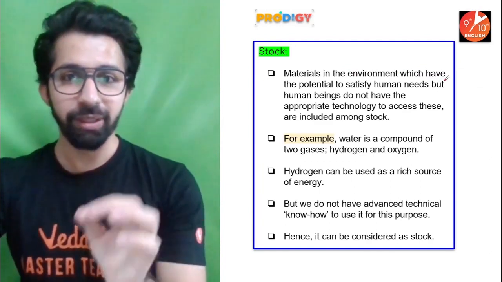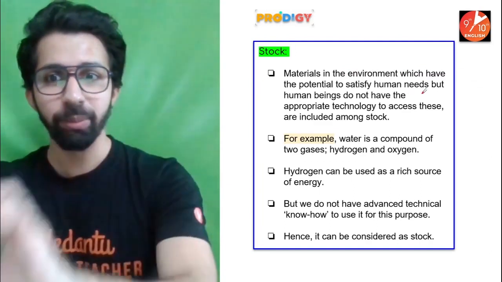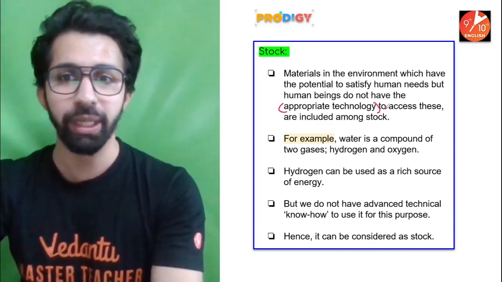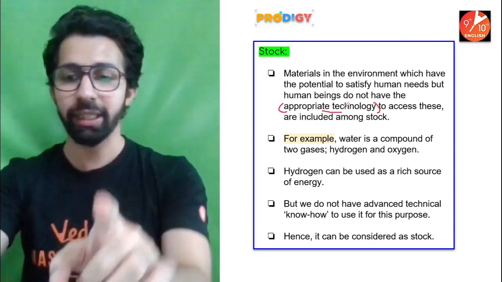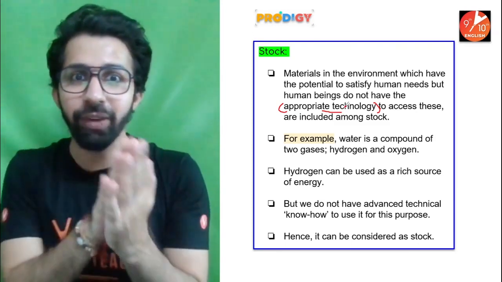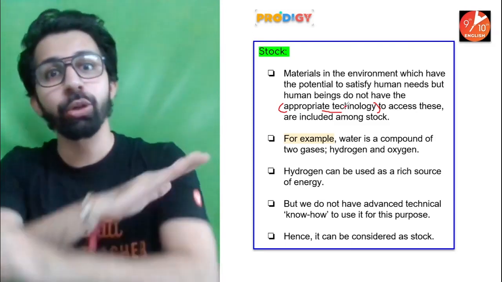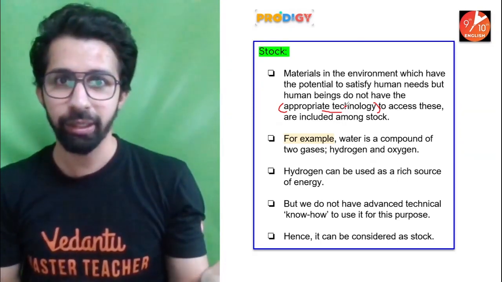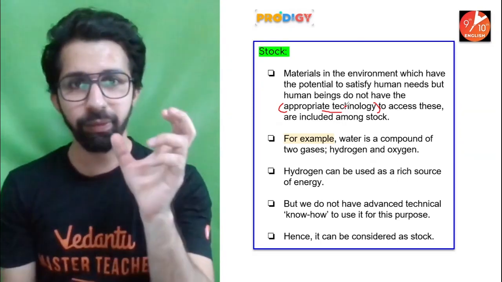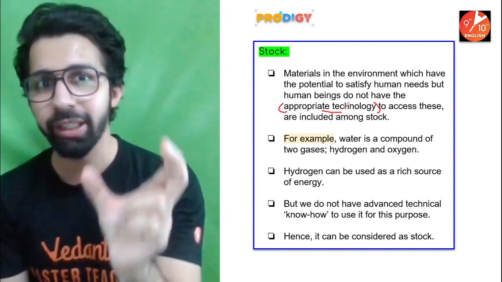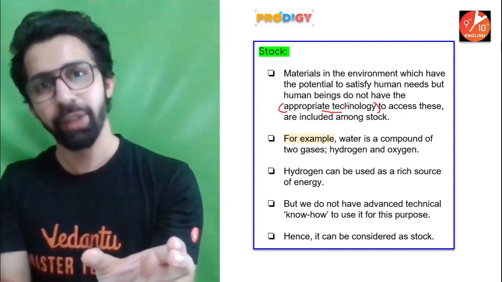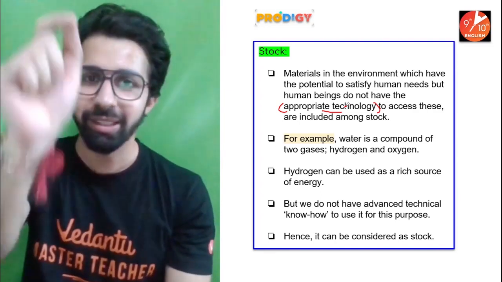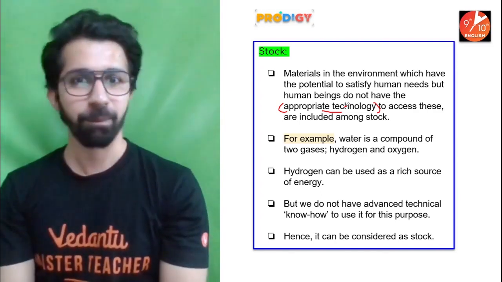Materials in the environment which have the potential to satisfy human needs, but human beings do not have the appropriate technology to access these. Are you understanding? It means we have identified the resources, but here we do not have the technology. Do not get confused with potential. So guys, in stock, what happens? We have identified the resources, but due to lack of technology, we are unable to make use of these resources, which comes under stock. All right.